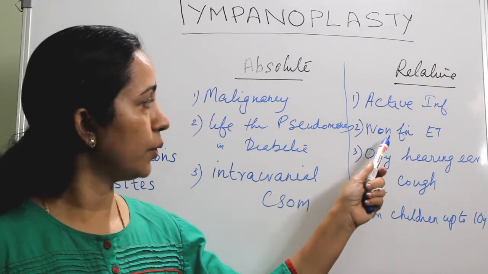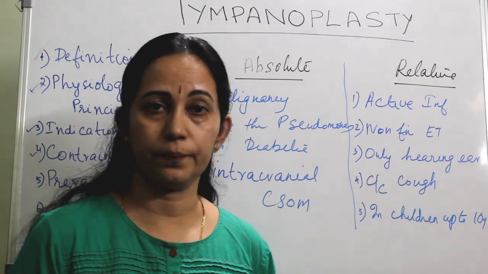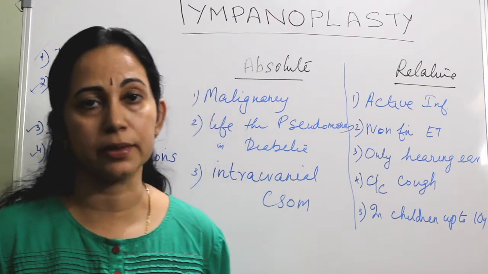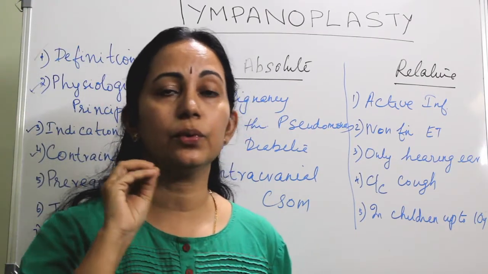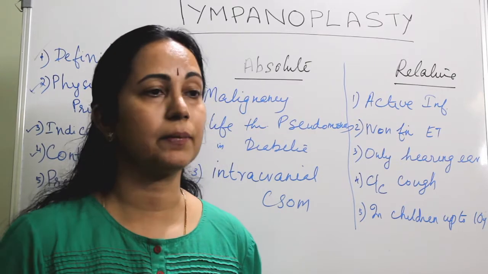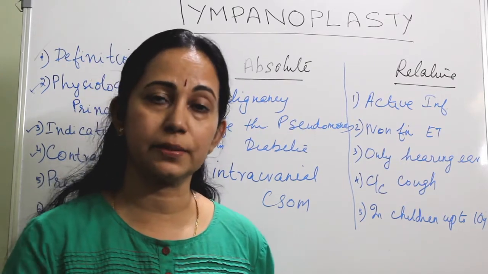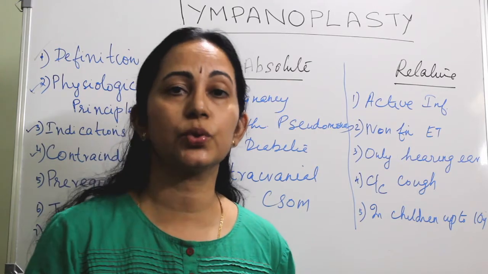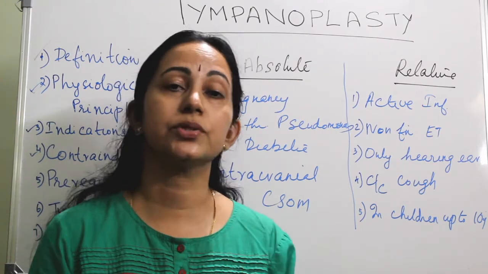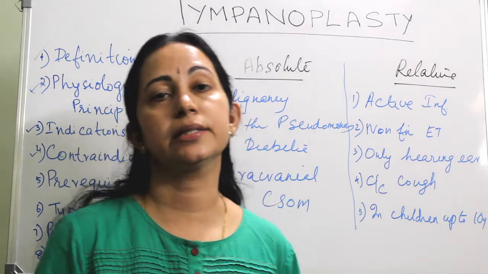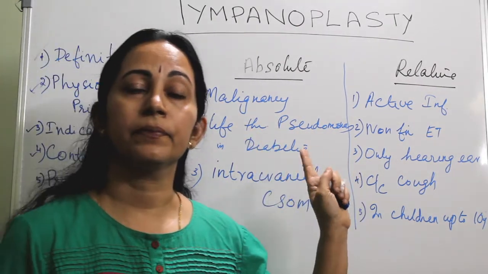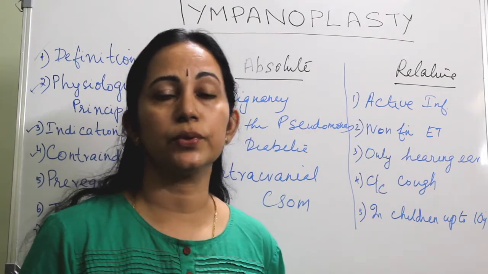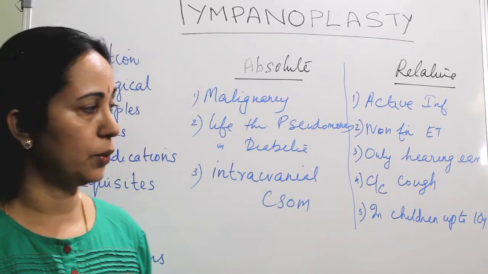Then another one, non-functioning of the eustachian tube. That also comes along with the prerequisites, because if we want to maintain a normal hearing mechanism or a near normal hearing mechanism in a middle ear, adequate air should be there in the middle ear. And if the eustachian tube is not at all functioning, it becomes a contraindication. So first treat the cause of this non-functioning of the eustachian tube and then go for tympanoplasty.